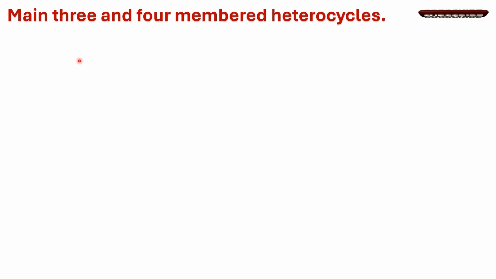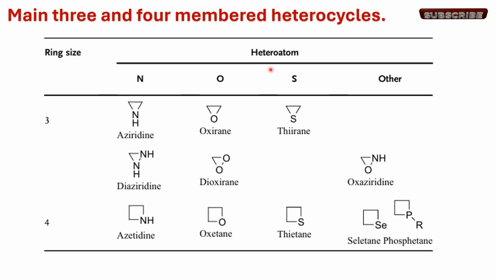Let us see the 3 and 4-membered heterocyclic compounds in detail. The above one is a 3-membered cyclic ring structure. When one of the carbon is replaced with nitrogen, it gives aziridine. Similarly, when replaced with oxygen or sulfur, it will give oxirane and thiirane respectively.